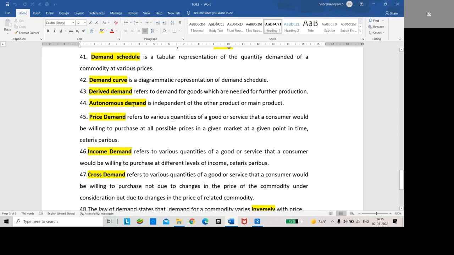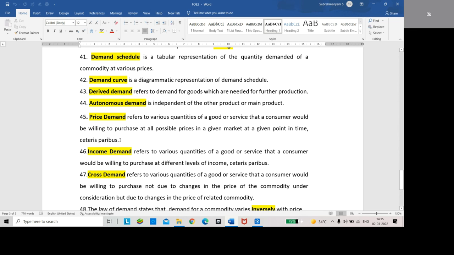Dash demand refers to various quantities of goods or services that a consumer would be willing to purchase at all possible prices in a given market at a given point of time, ceteris paribus. Ceteris paribus means all other things being equal.